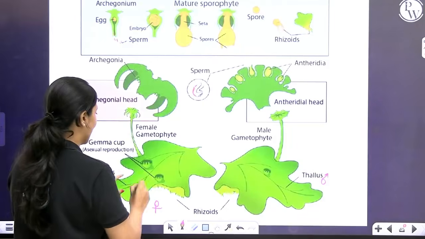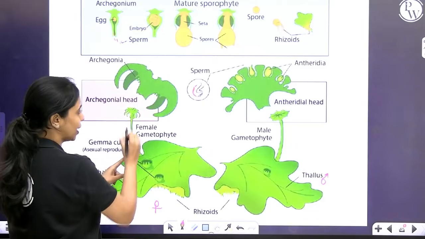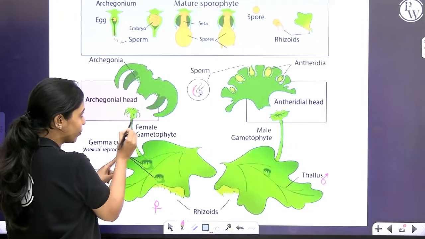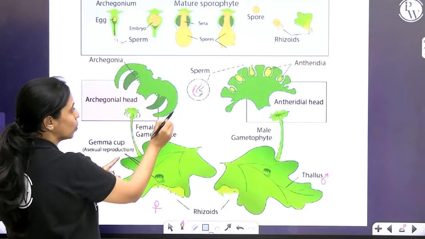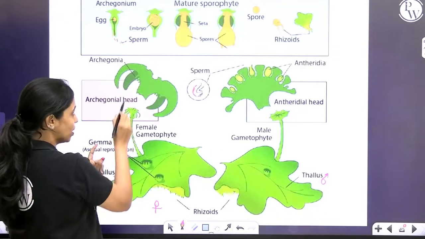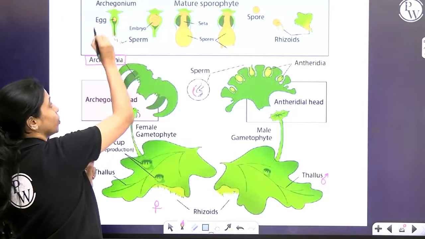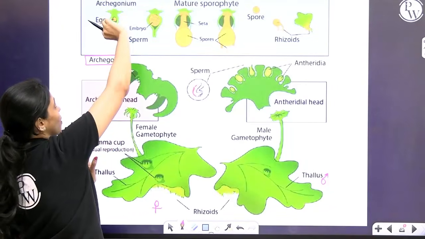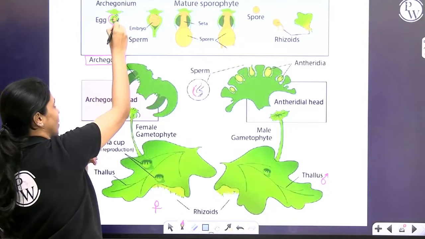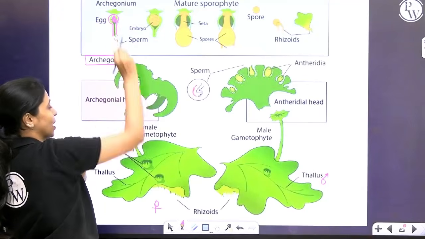Within the female thallus, you have the archegoniophore. At the tip of the archegoniophore, you have the archegonial head, which is this umbrella-like structure. Within this, you have archegonia. Here is what the archegonia look like. I told you it's flask-shaped. Over here, it's an inverted flask shape like this. So you can see the egg cell being present here.